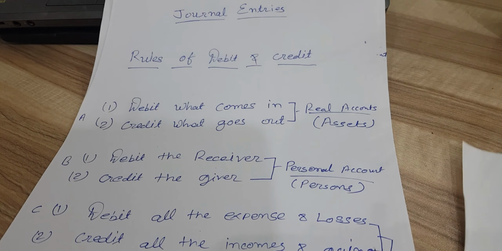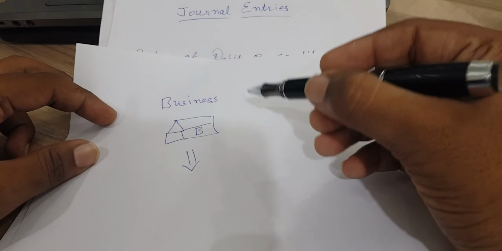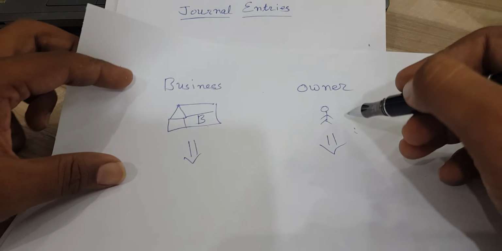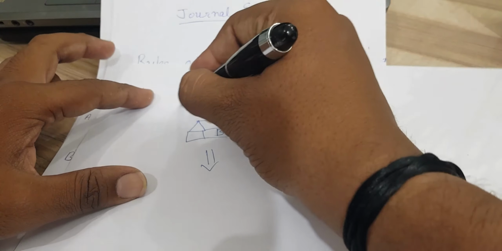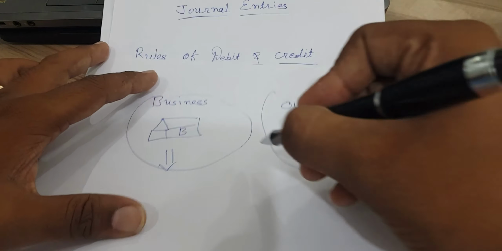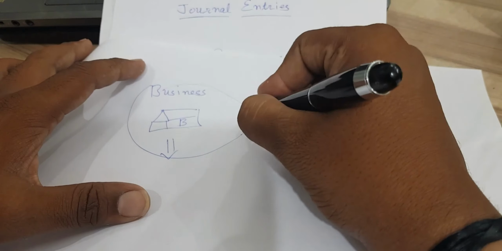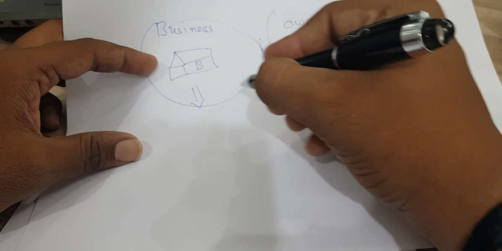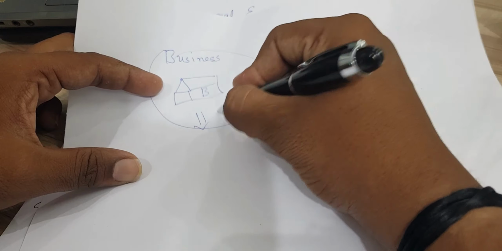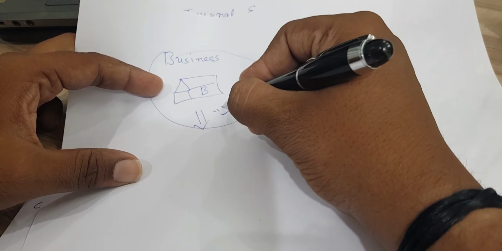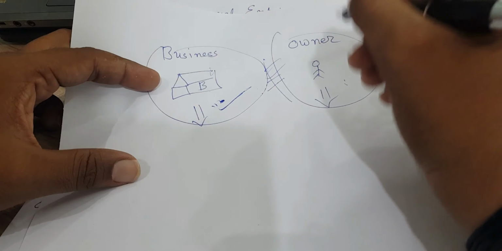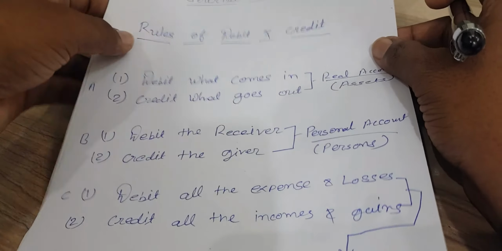So you have to understand one concept, the separate entity concept. It looks like this: this is our business and this is the owner, or we, right? You have to understand that this business and this owner are two separate entities. They are not connected with each other. They are both separate, and we are going to record all the data from the perspective of this business only, where we see all transactions from the perspective of the business only, right? Not from the owner's perspective.